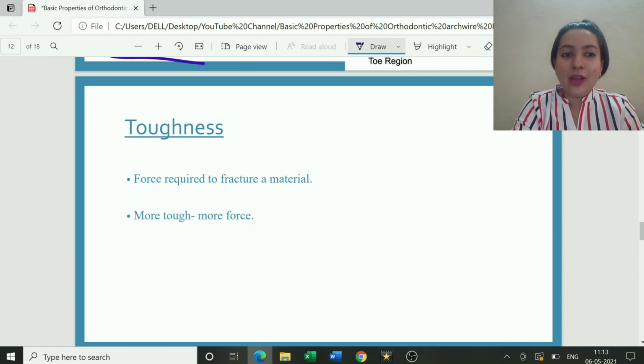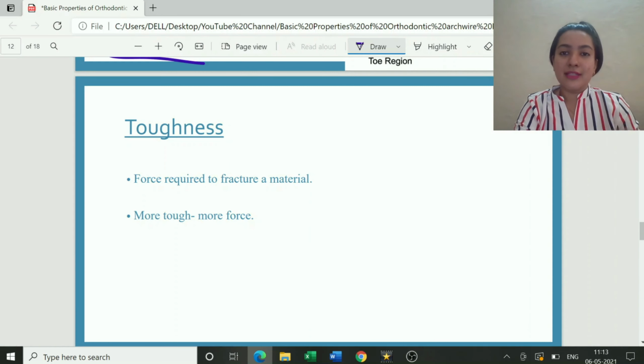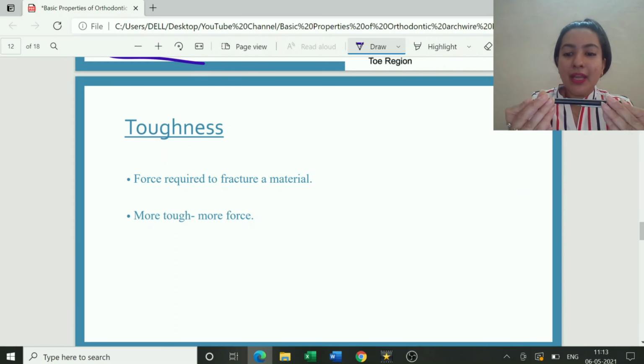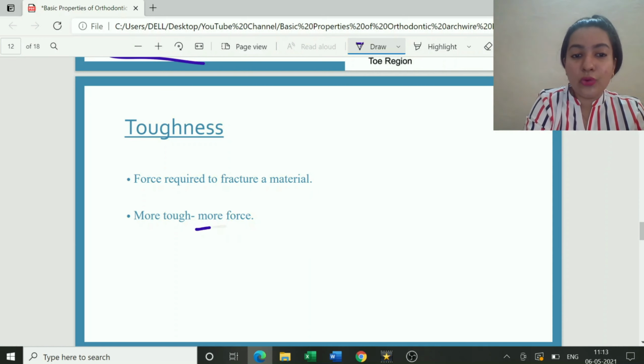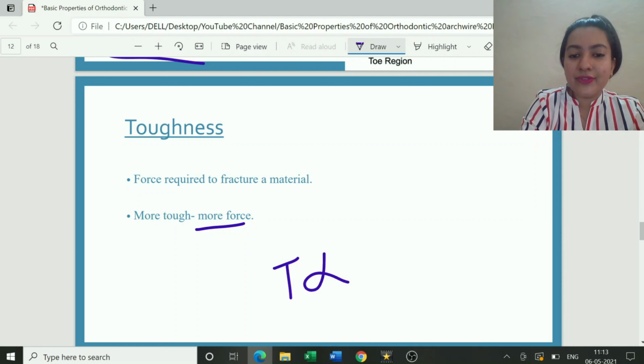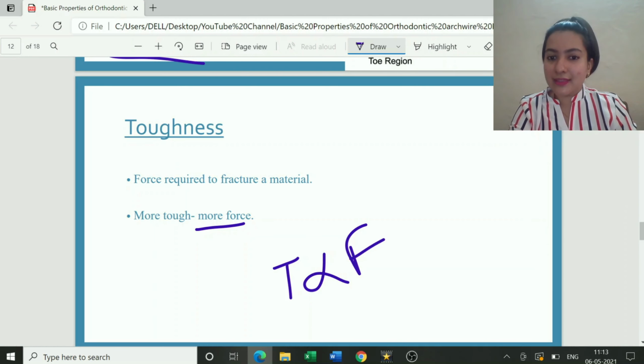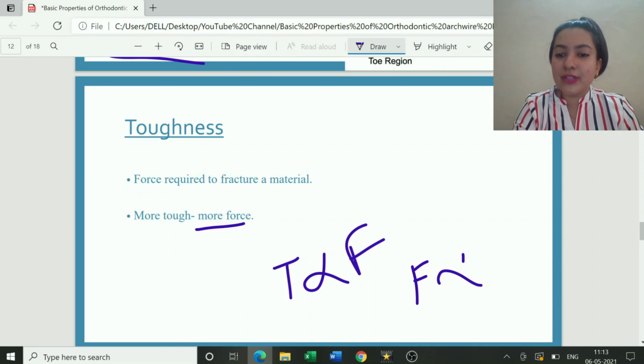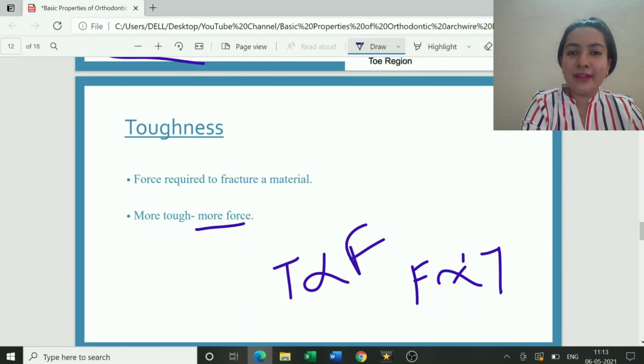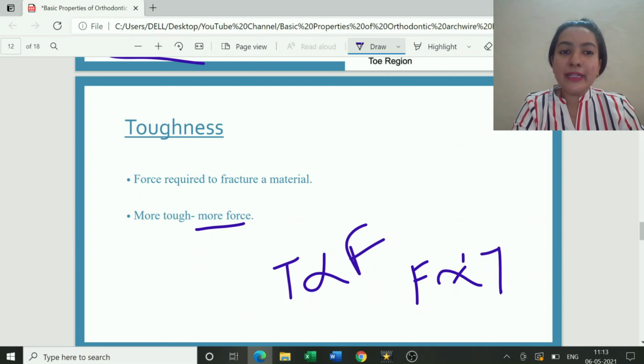Let us move on to the next concept of toughness. What is toughness? Toughness is the force which is required to fracture a material. Suppose this is my wire. I want to break it, to fracture it, so I have to apply some force. If the wire is tough, I will have to apply a lot of force to fracture it. It means the tougher the wire, the more force is required. So can we say that toughness is directly proportional to force? Yes. Or force is directly proportional to toughness? Same thing, but yes, these two entities are directly proportional. The tougher the material, the more force is required to fracture it.